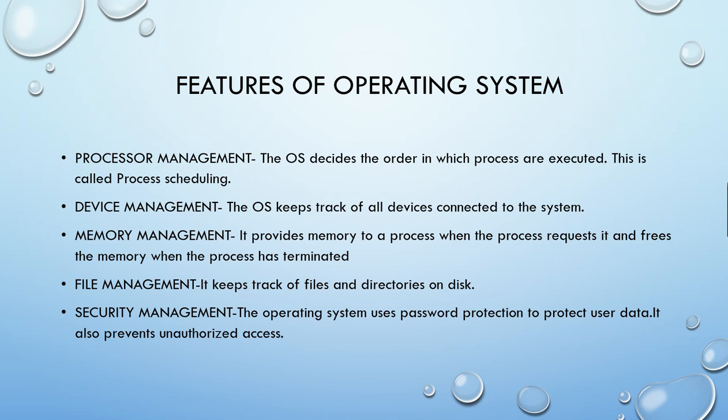Why is it there? It is there to protect your computer from intervention by other unauthorized users, who may leak the data or change the data. So these are the features or functions of operating system.